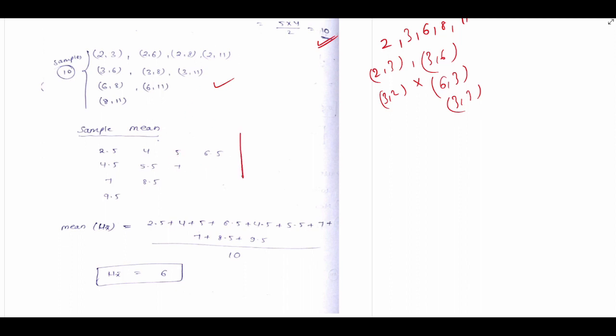These are the sample means. For the mean, we take the sum of all sample means by the total number: 2.5, 4, 5, 6.5, plus 4.5, plus 5.5, plus 7, plus 7, and so on, divided by the total number of means. You get mu x bar equal to 6. Okay.